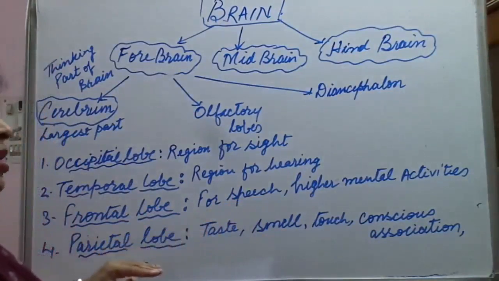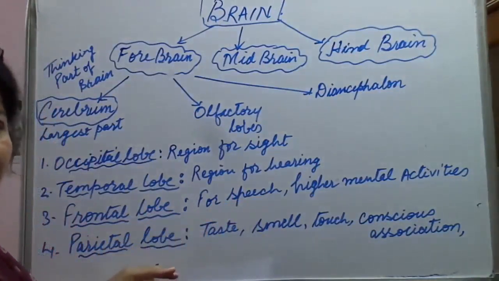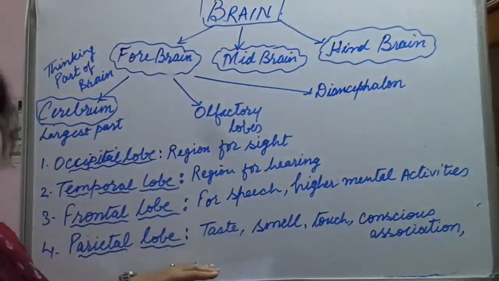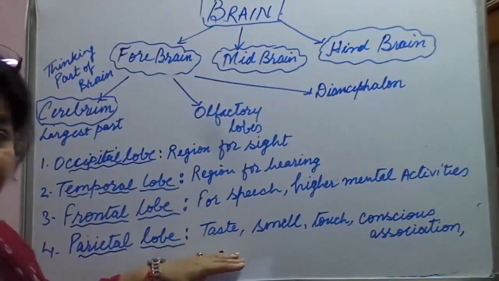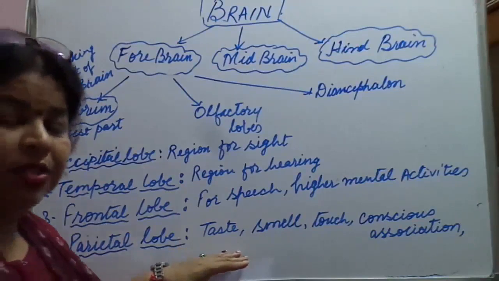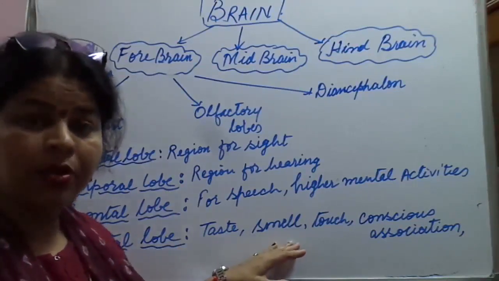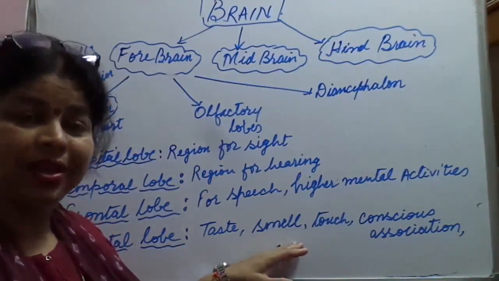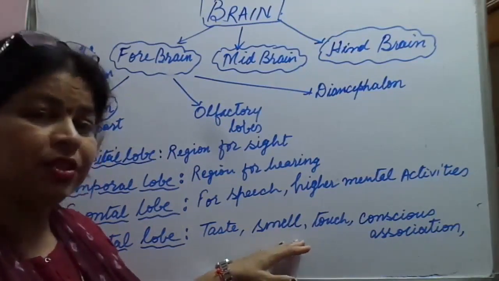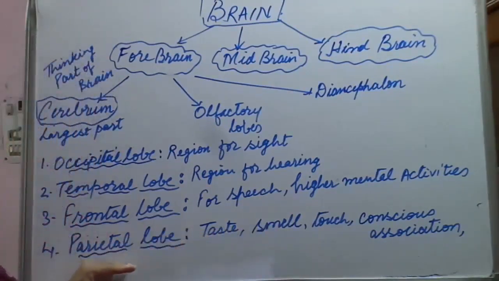And the last one is parietal lobe. What do we call it? Parietal lobe. This region is associated with taste, that is what kind of taste food has, then smell or aroma, or whatever the smell is in our surroundings, that is sensed by this part.